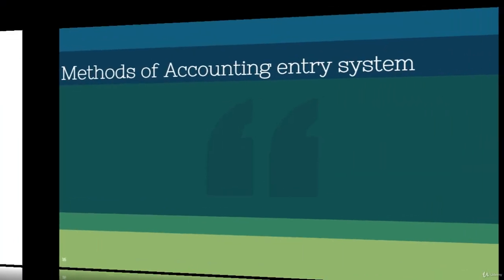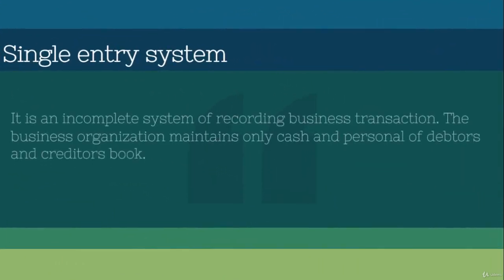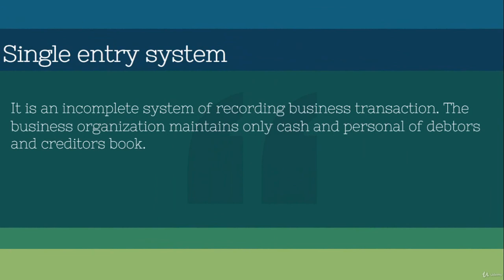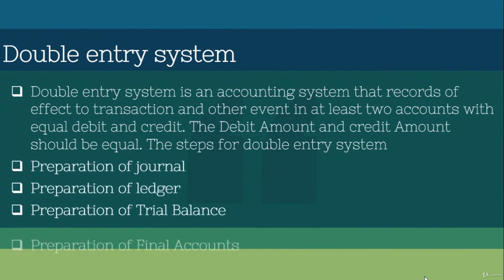Now we are going to look at the methods of the accounting entry system. There are 2 types: single entry system and double entry system. What is a single entry system? A single entry system is an incomplete system where the company just maintains cash and personal accounts of debtors and creditors in the book. That's it. Double entry system means debits always equal credits.